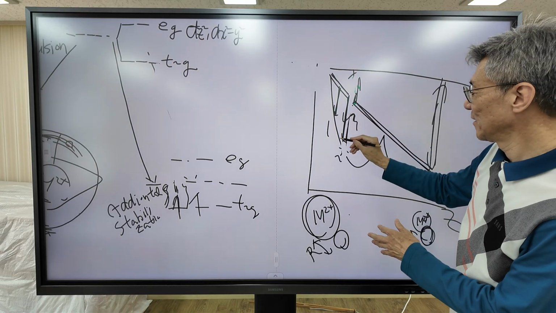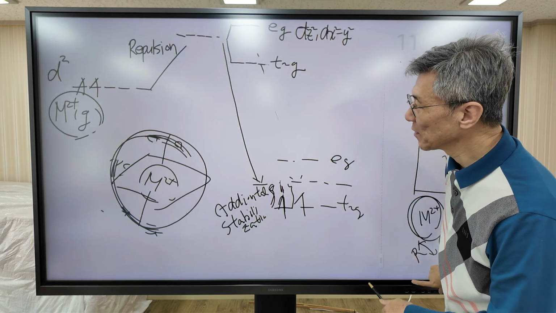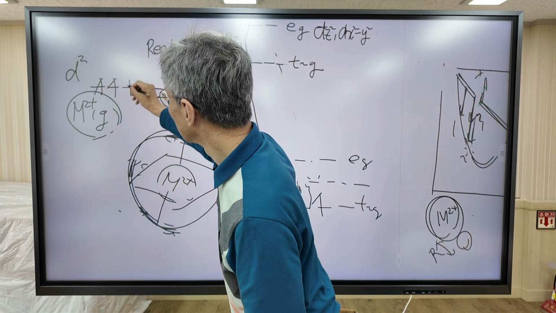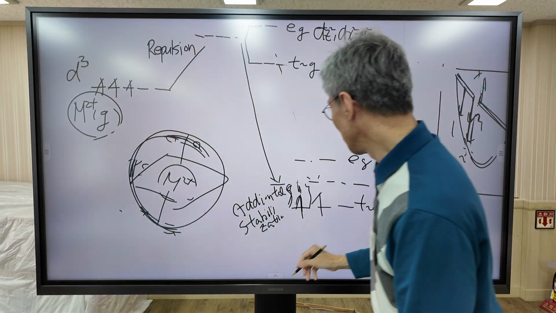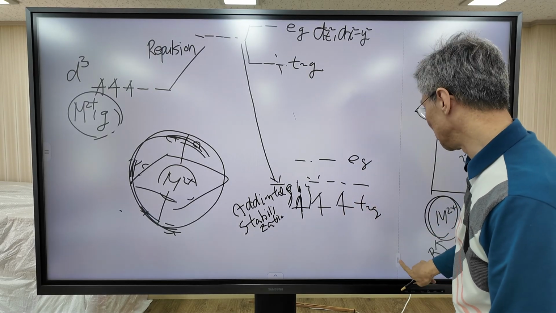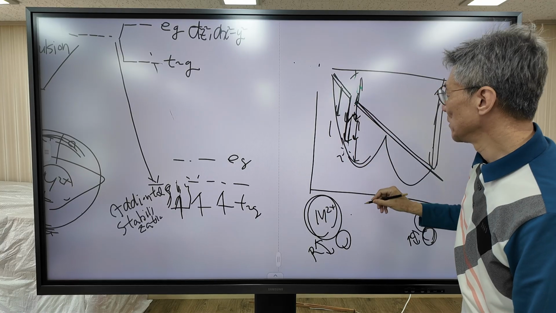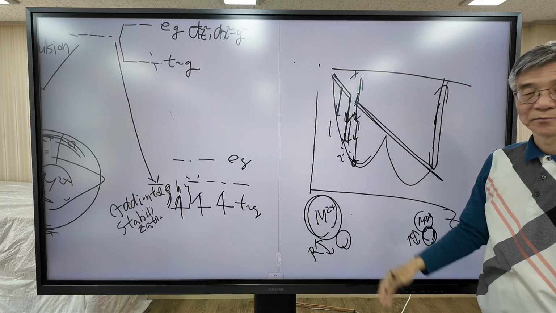Understand? 2 times stabilized. How about the third electron? The third electron goes to this orbital. 3 times stabilized. 1, 2, 3. Maximally stabilized.